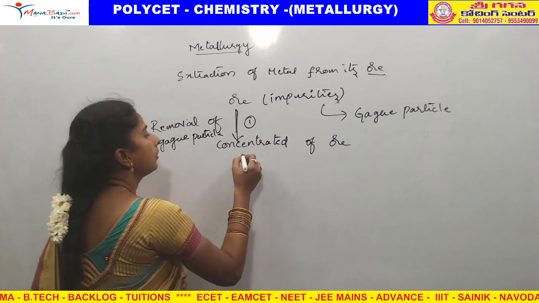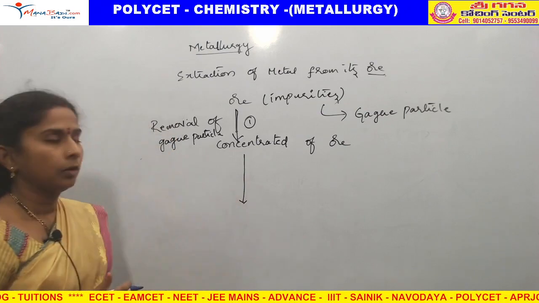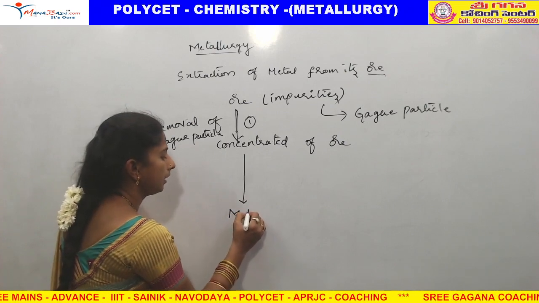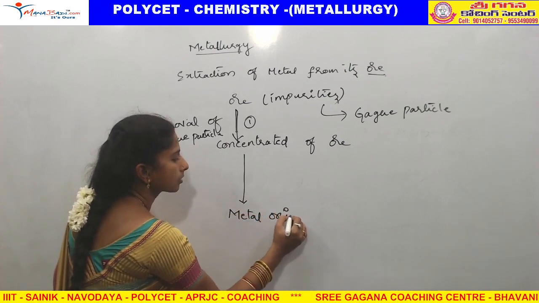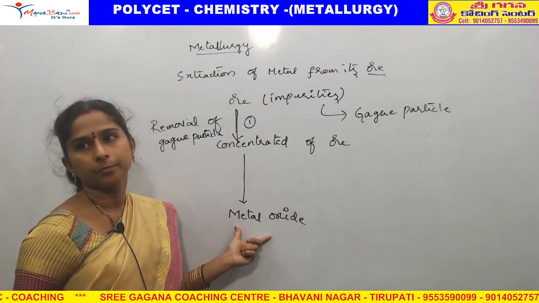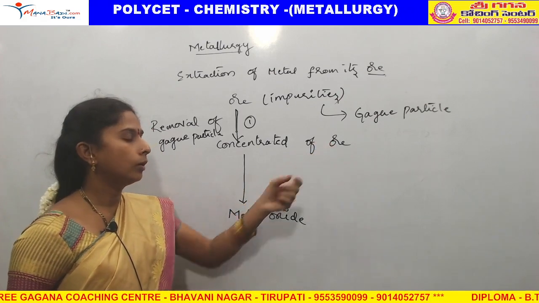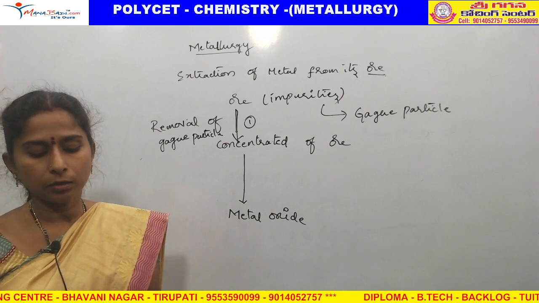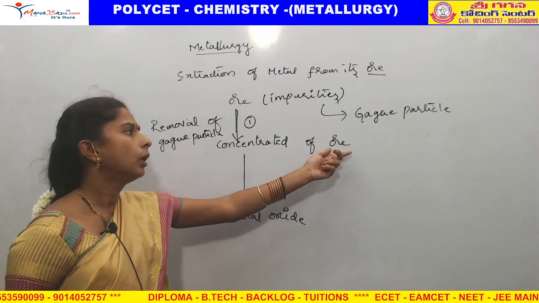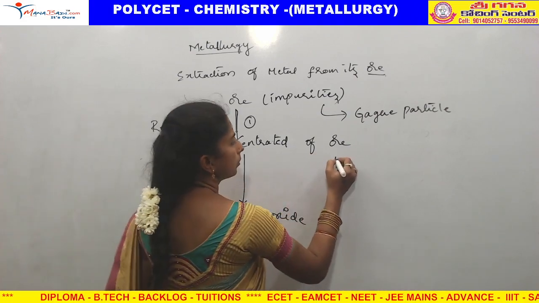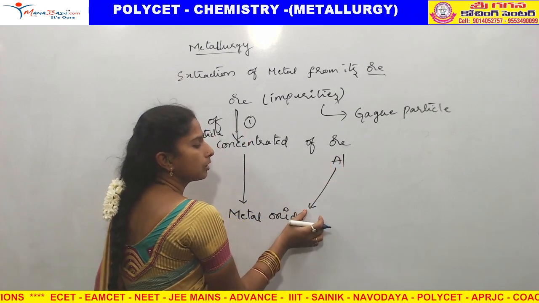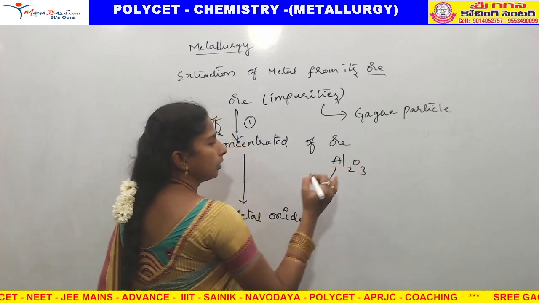Now you have the concentrated ore. After that, what do we need to do? The ore has to be converted into a metal oxide. In this ore, any metal may be present, such as aluminum, zinc, iron, or copper. If aluminum is there as aluminum oxide, it is already an oxide, so no need to convert.